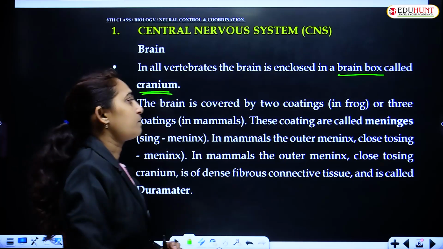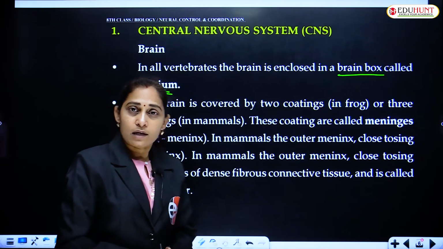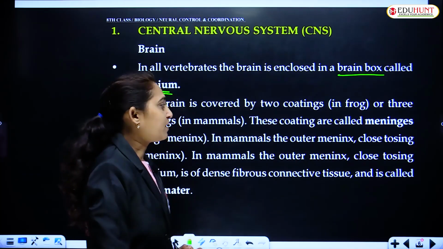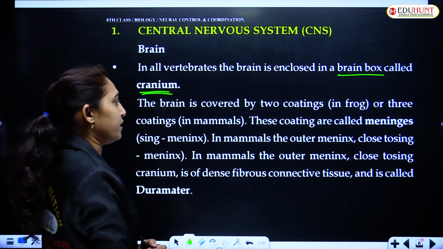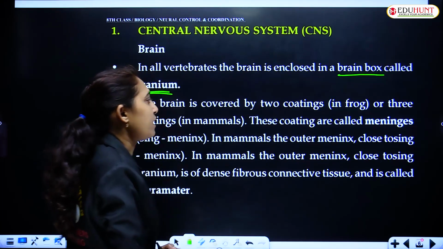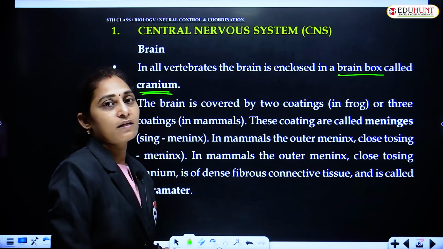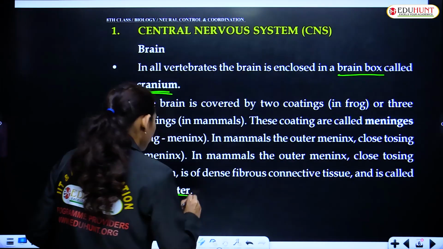The 2 coatings in frog are called duramater and piamater. These coatings are called meninges, and the outer meninx is called the duramater.